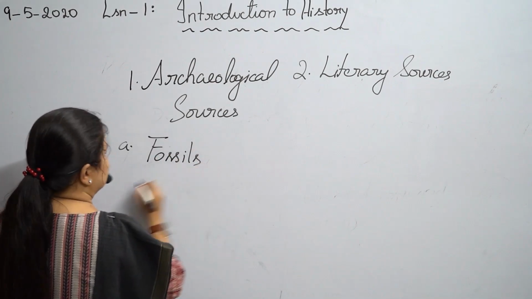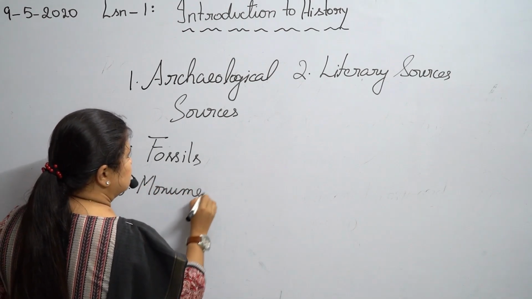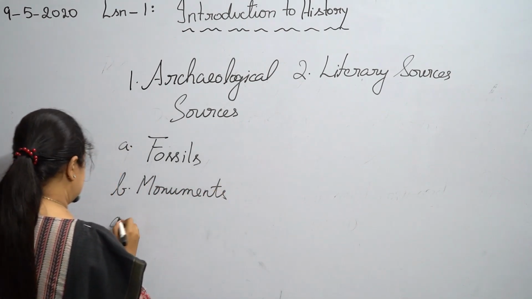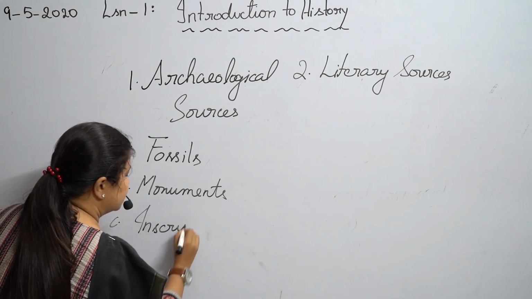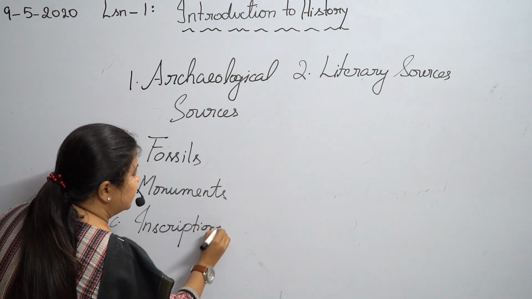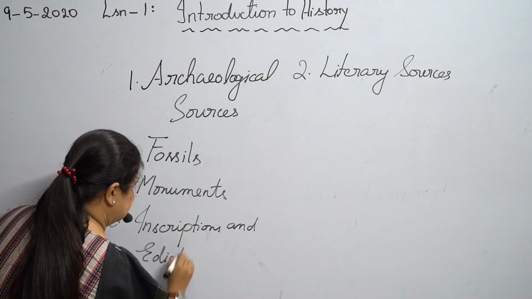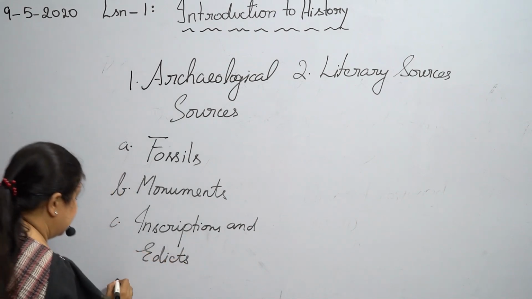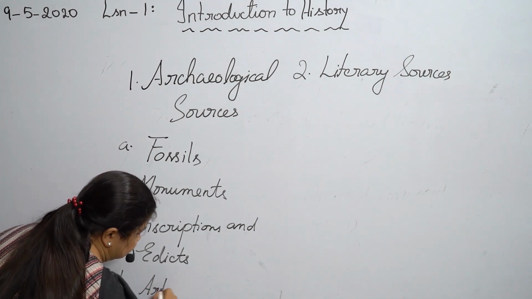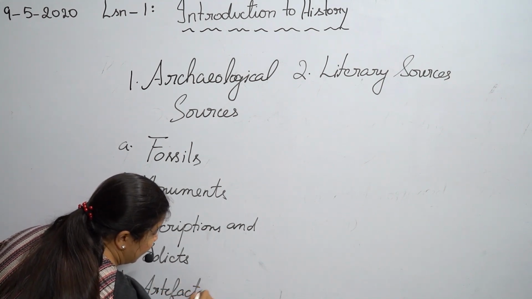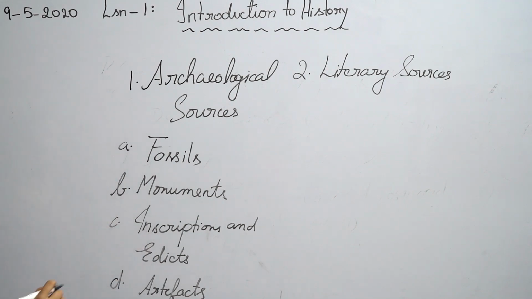A, fossils, B, monuments, C, inscriptions and edicts, D, artifacts and coins.